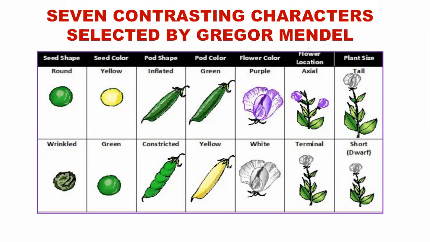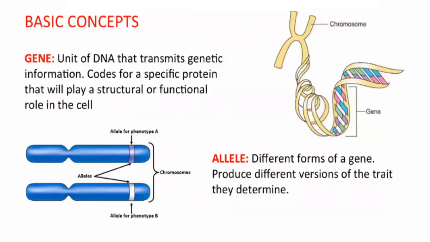on opposite characters. Fine. Now you know the basic terms already, like genes, alleles. What is a gene? For example, these both are chromosomes. Here is a gene for one phenotype, for example blood group.